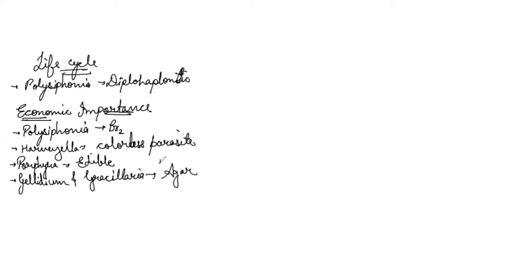Important point, star mark. Then Chondrus crispus, also known as Irish moss. It is used to produce carrageen colloid, which is used as a gelatin agent and for preparing capsules of medicine. So it gives carrageen colloid.